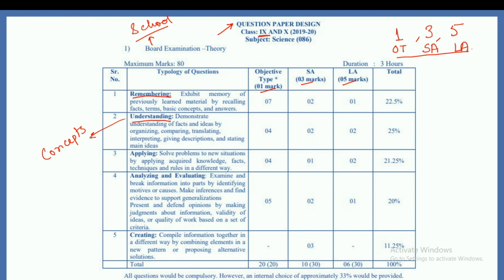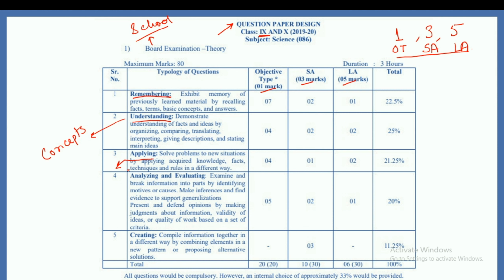You have to understand the concept, you have to write on the basis of your concept, right? Then you have some applicative questions. Applicative questions are rare in biology. Biology doesn't ask you applicative questions. Most of your applicative questions in your paper in science of class 9 are asked from your physics and chemistry part. So applying questions will not be encountered much in the biology part of your syllabus.